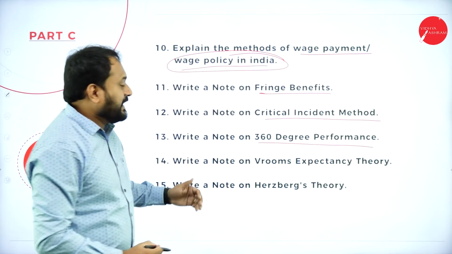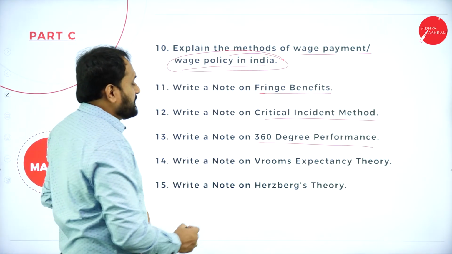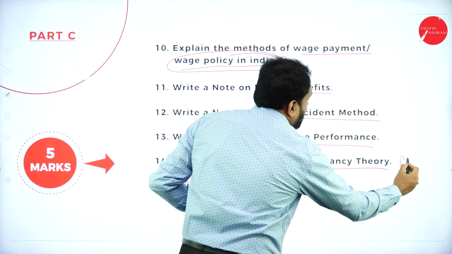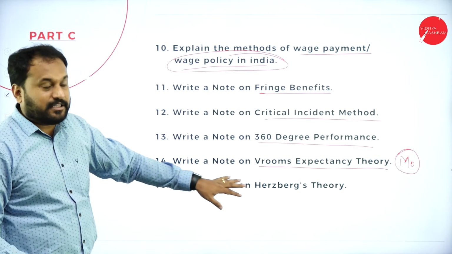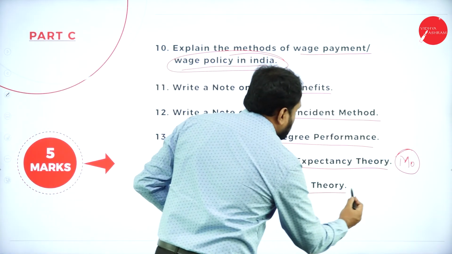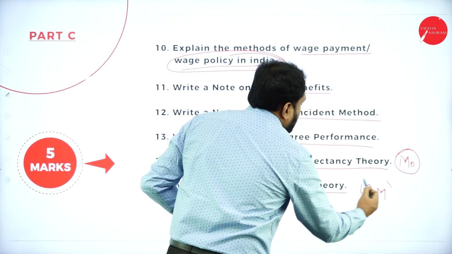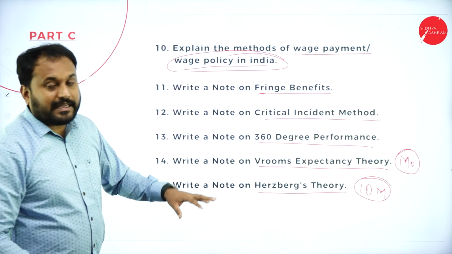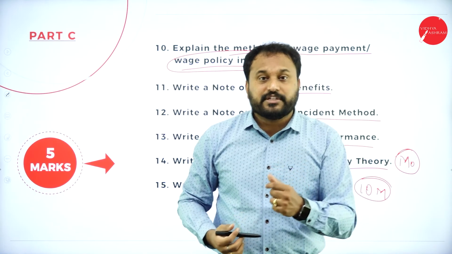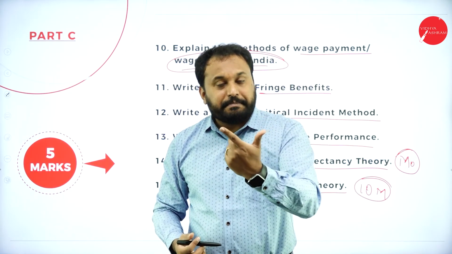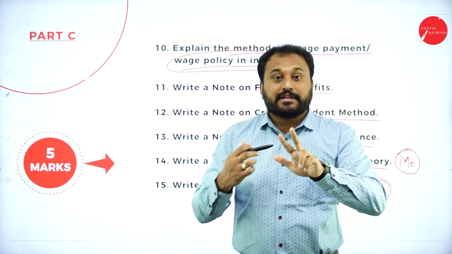Then we have: write a note on Vroom's expectancy theory. That is from the motivation chapter. And write a note on Herzberg's theory. Herzberg's theory can also come for 10 marks. So be careful when you go with it. There are 3 topics which will definitely come for 15 or 10 marks in motivation: you have Maslow, you have McGregor, you have Herzberg.